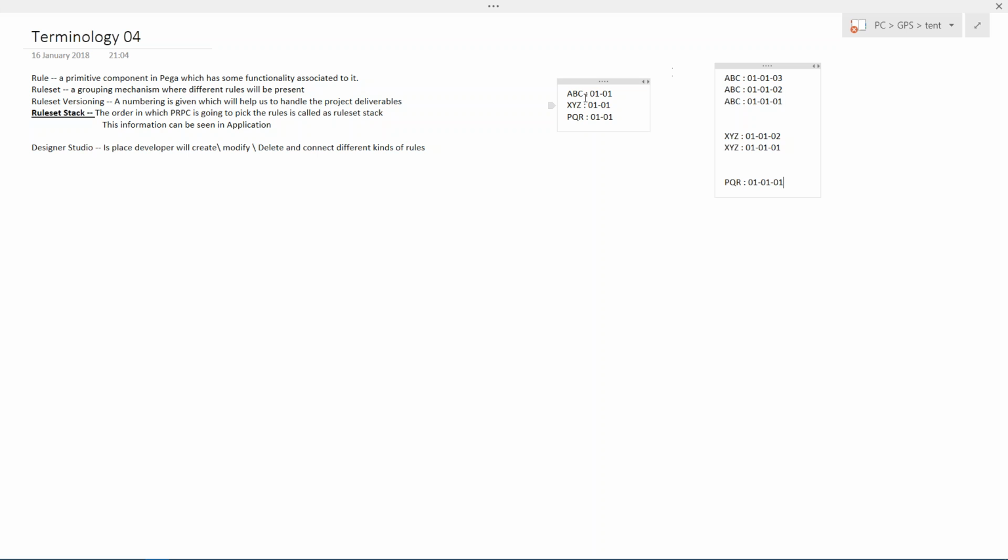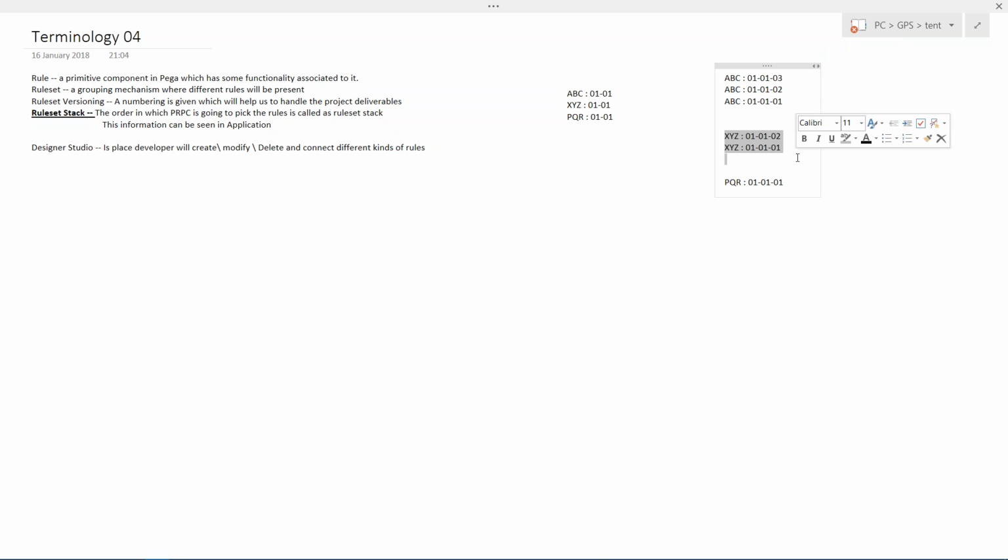The order in which we place these rule sets also has significance. PRPC will always start from ABC 01-01, that means ABC 01-01-03. In the ABC rule set, it will start from the highest version and then go down. In the same way, in the next rule set also, it will start from the highest version and then go down. No matter how many rule sets it is going to look at, PRPC simply follows this.